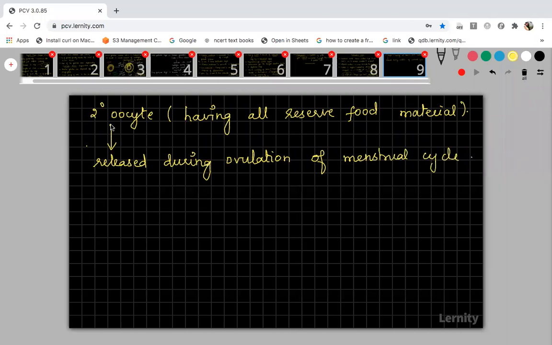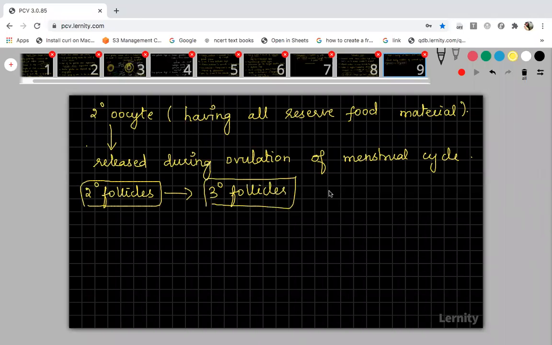Now when the secondary oocyte is formed, the cells surrounding the secondary oocyte are the follicle. The cells which are surrounding the oocyte, first will be primary follicles. Then later, after the formation of secondary oocyte, they will turn into secondary follicles, then it will change into tertiary follicle, and finally it will develop into Graafian follicle. The matured one is called Graafian follicle.